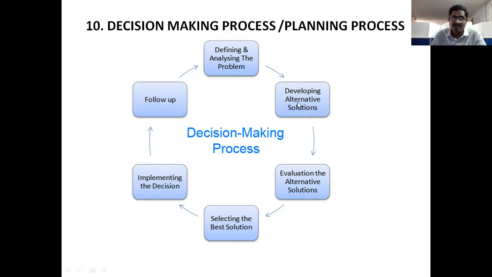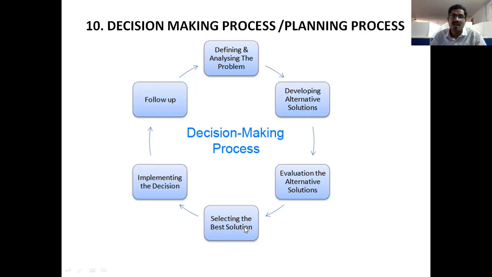So in the second stage, we developed or identified some alternatives. Here we check the evaluation, the merits and demerits of each and every alternative developed in the second stage. So list out the advantages and disadvantages of each alternative generated in the second stage. And after completion of evaluation, after listing the merits and demerits of each and every solution for our problem, we will enter the fourth stage.